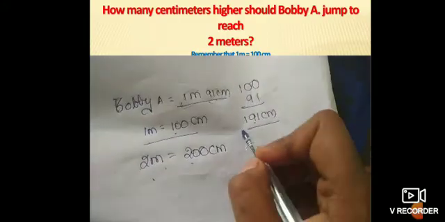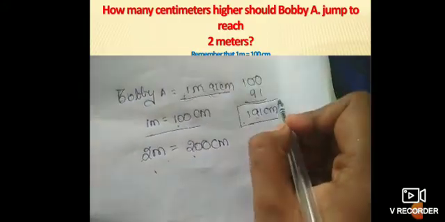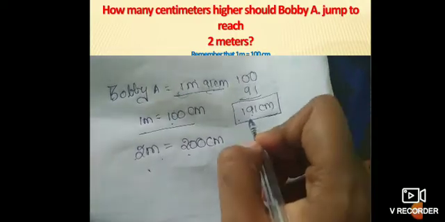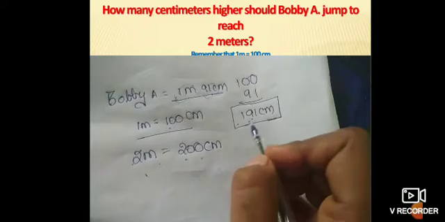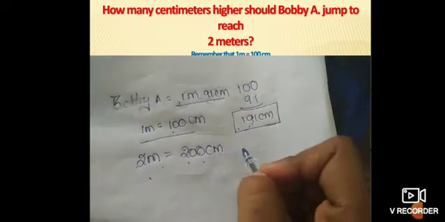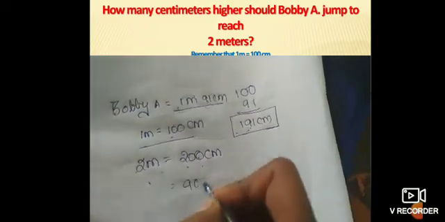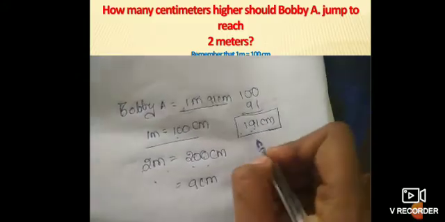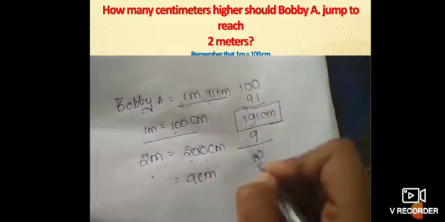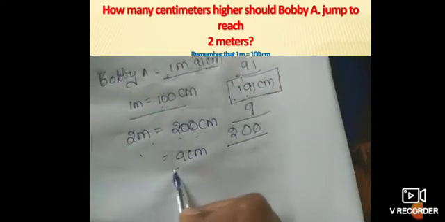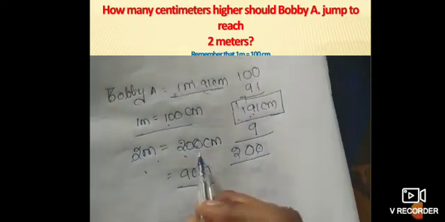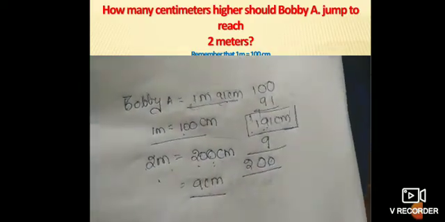So the actual jump of Bobby is 191. He needs to reach 200 centimeter. So how much does he still need to reach 200 centimeter? Yes, only 9 centimeter. So if you add, yes, Bobby needs 9 centimeter to reach 200 centimeter, that is 2 meter.